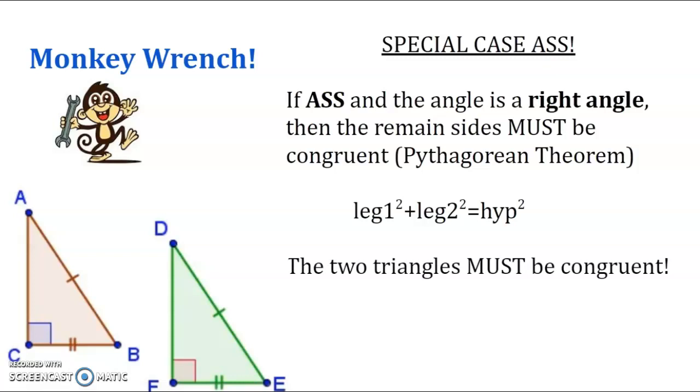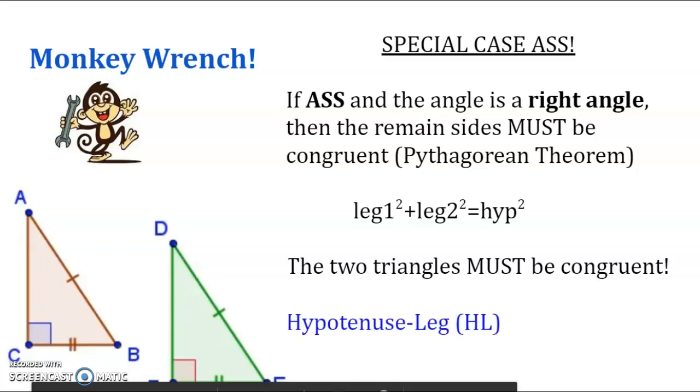So the two triangles must be congruent because the third side is congruent too. If one side is congruent, the hypotenuse and hypotenuse, and the triangle is congruent, then the other leg has to be congruent too. And this is called the hypotenuse leg